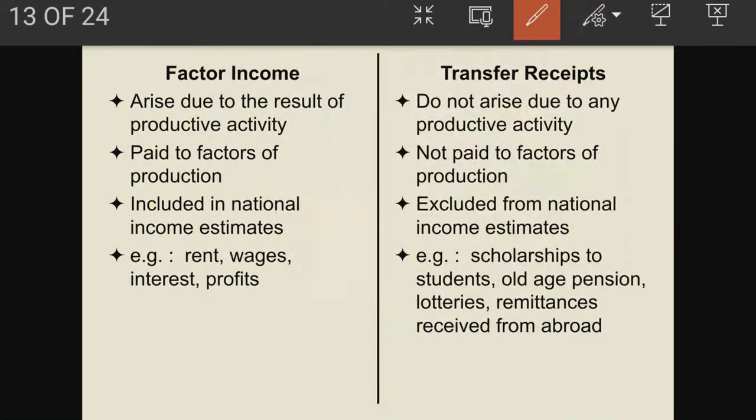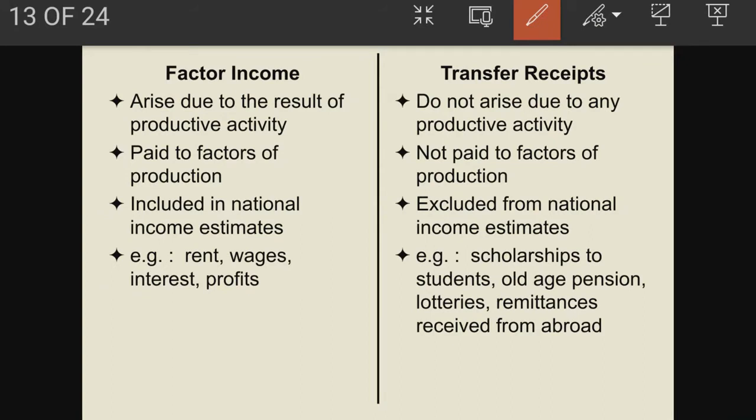Now let us understand transfer payment or transfer receipts. Always remember, apart from earning income by rendering service, sometimes we earn income for which we don't perform any activities. No such specific activities we perform. Like we get scholarships, bonus or old age pension.